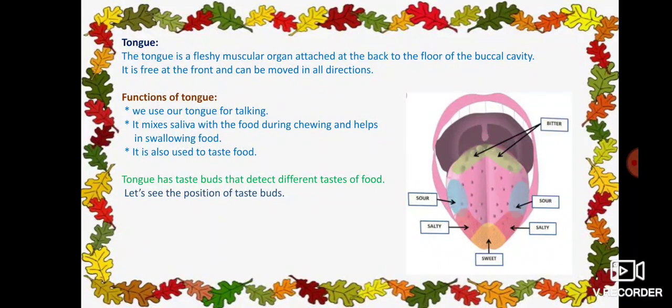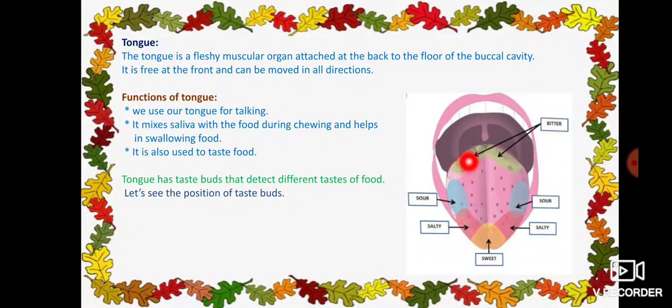These different tastes of food items are recognized by the taste buds which are present in the tongue. Let's see the position of taste buds on the tongue. See here, on the tongue there is a presence of different taste buds. Where are the taste buds of bitter, sour, salt and sweet tastes present?